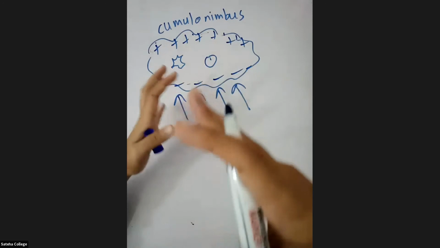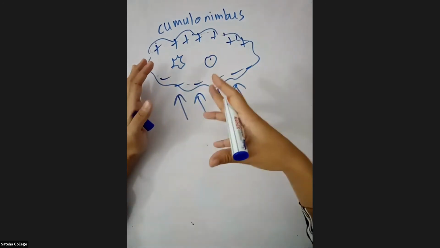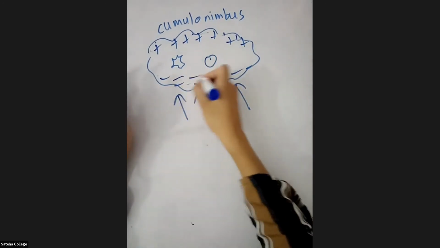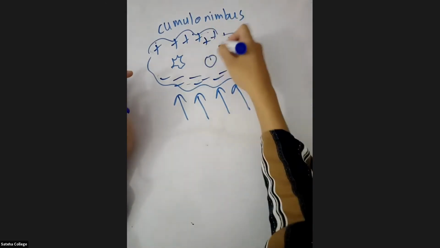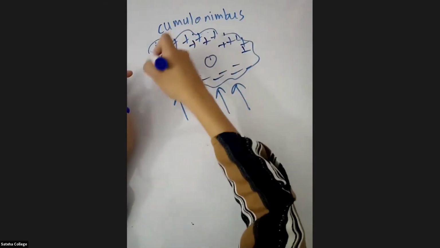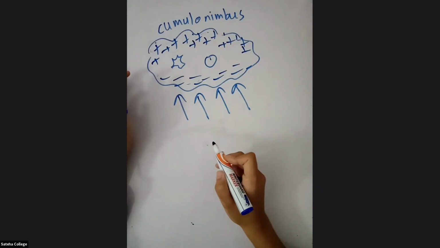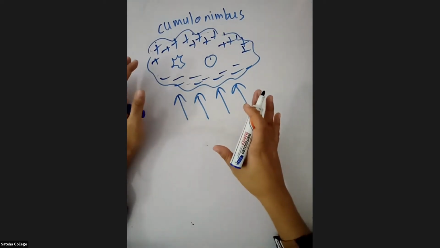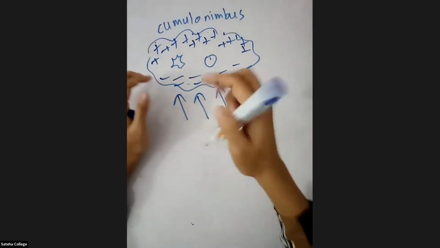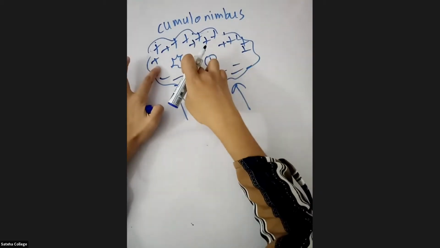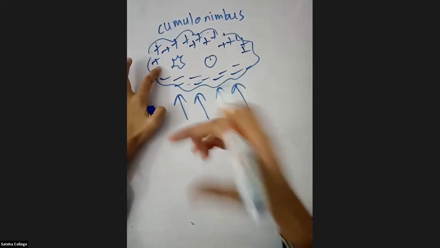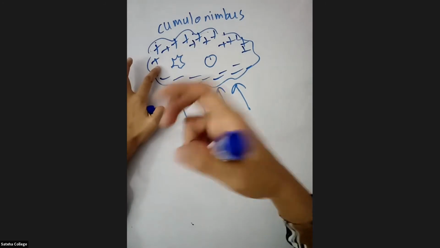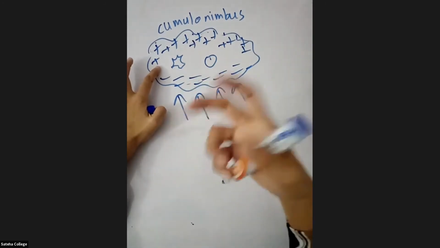When this is continuously occurring, there will be a large accumulation of positive and negative charges in these cumulonimbus clouds. You know that there is air inside the clouds. Air is an insulator. It does not conduct electricity or heat, right?